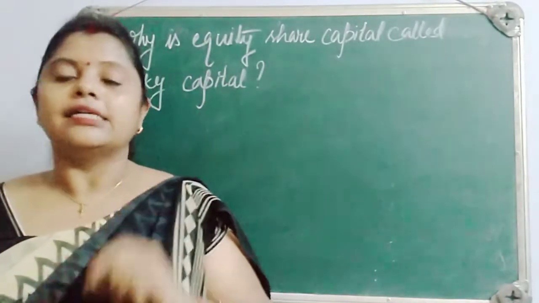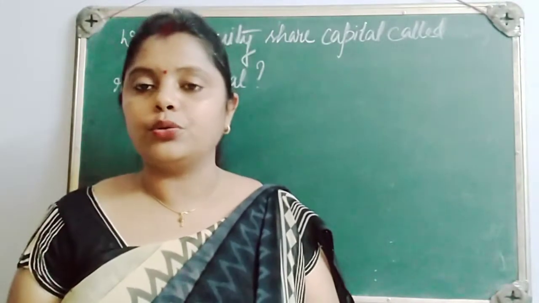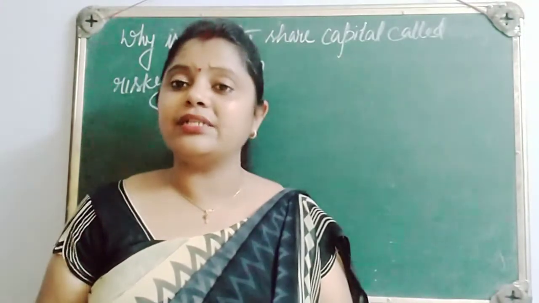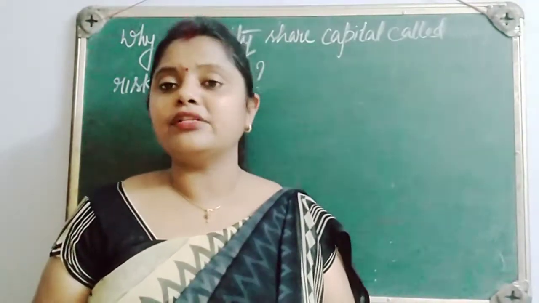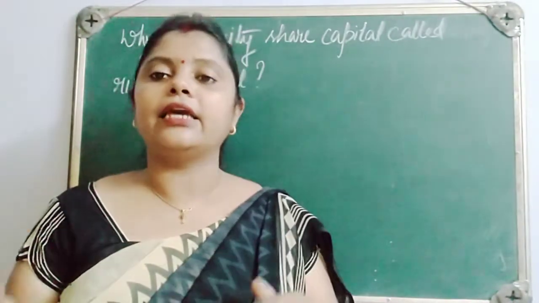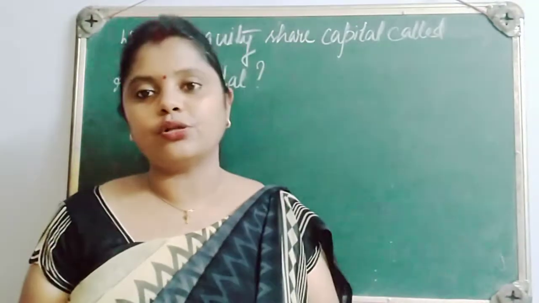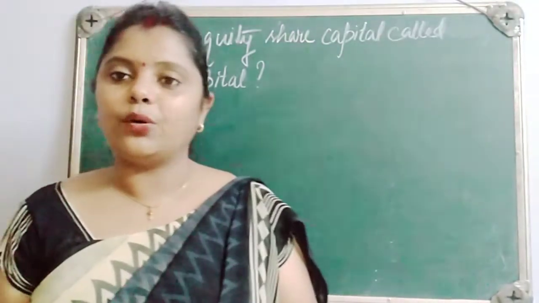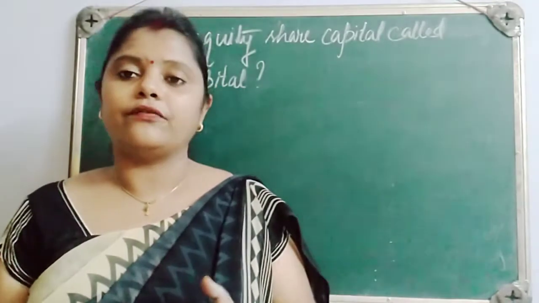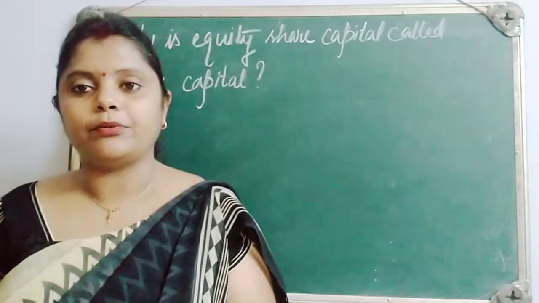First problem. Second problem, if the company earns profit, it still depends on the decision of the management. If the management finds that the profit is not sufficient to be distributed among the shareholders, they can think of not paying the dividend. So this is also one of the situations which equity shareholders have to face: in case of an insufficient amount of profit, they are not going to get anything. This is one of the problems.